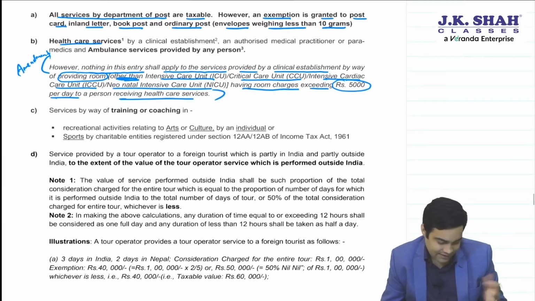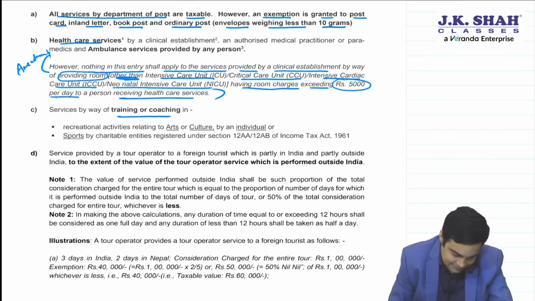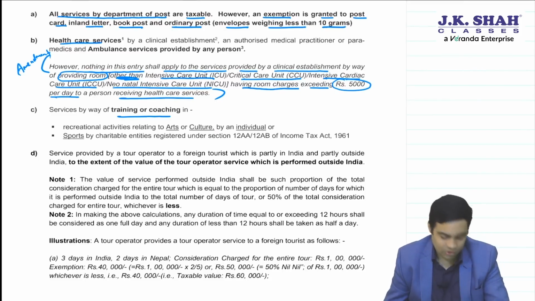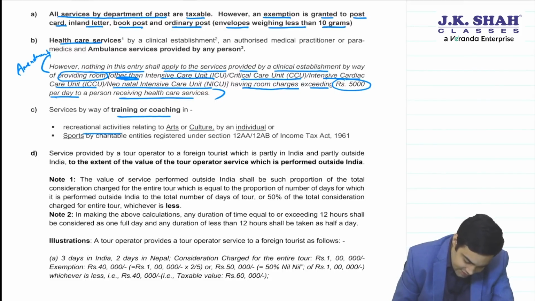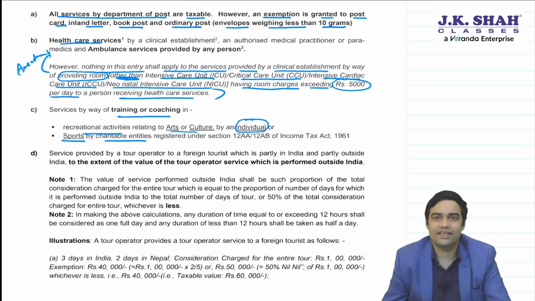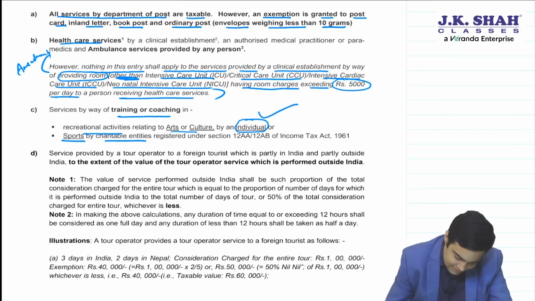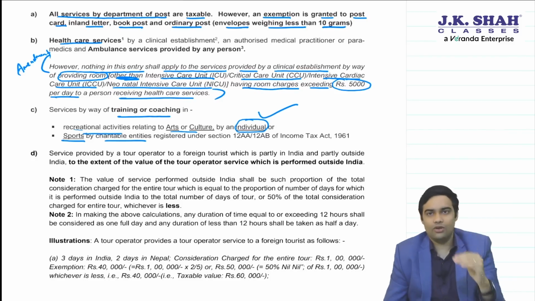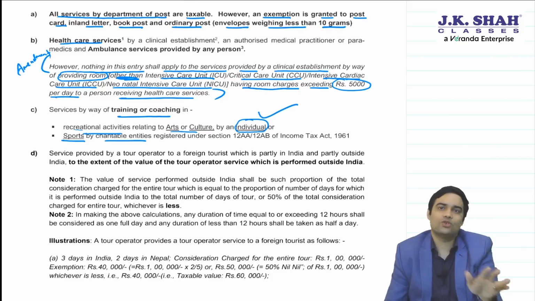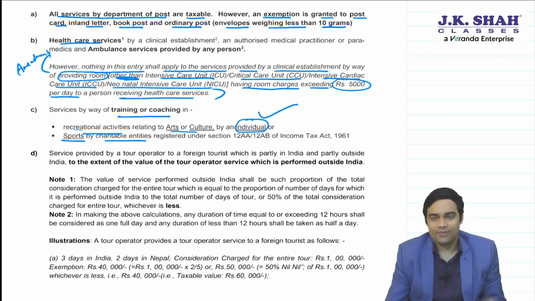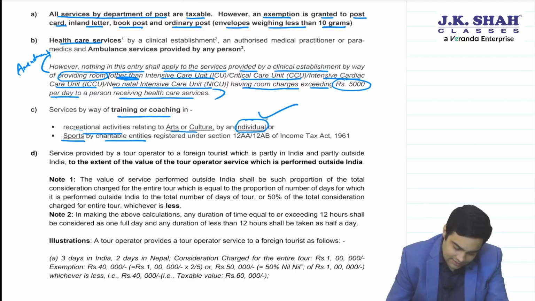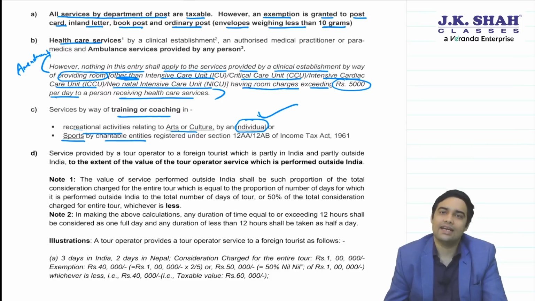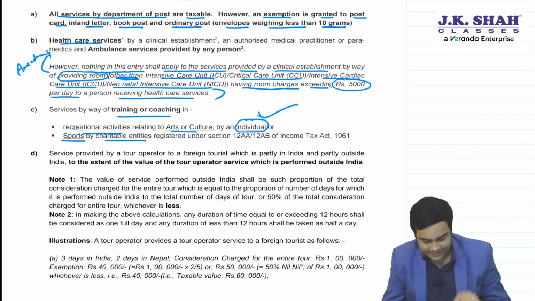Okay. This entry also you had seen. Service by way of training or coaching, recreational activities, art or culture by an individual, and sports by a charitable entity registered under 12AA or 12AB. So, changes: recreational activity shifted below. So, for sports, no need to check whether it is for recreational activity, and art and culture, the law clearly says by an individual. Okay.